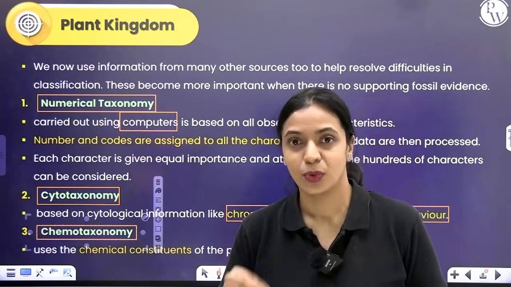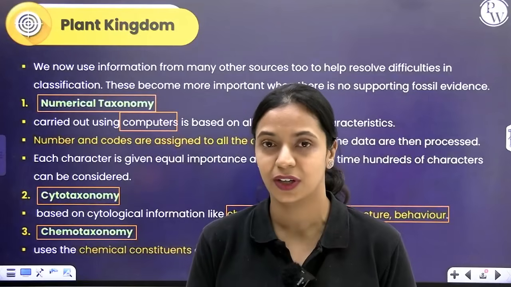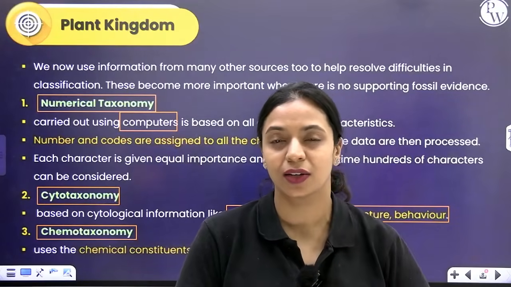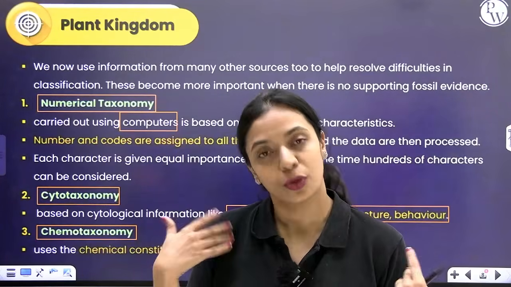Ultimately, we have chemotaxonomy. Different plants will have different chemicals present within them. They will produce different kinds of chemicals. Some plants produce terpenes, some plants produce different kinds of alkaloids. So, for example, if you take humans, for instance,